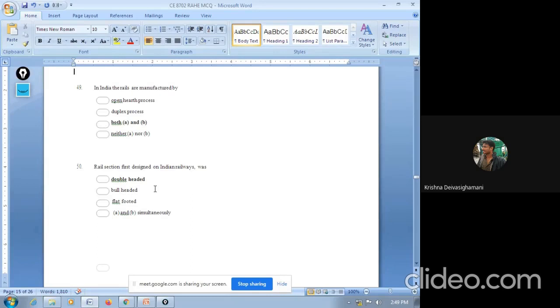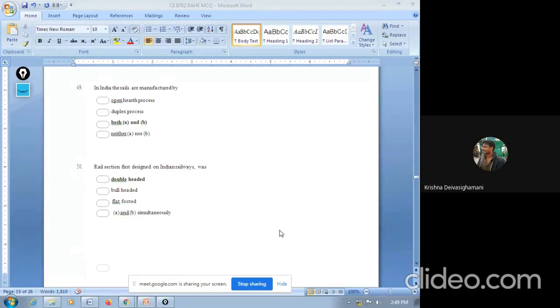Initially we created the double-headed rail, with the idea of using it by reversing. But the reversing process did not actually work because the rail got worn in an irregular manner. While placing the top at the bottom, you will not get proper stability for the track.